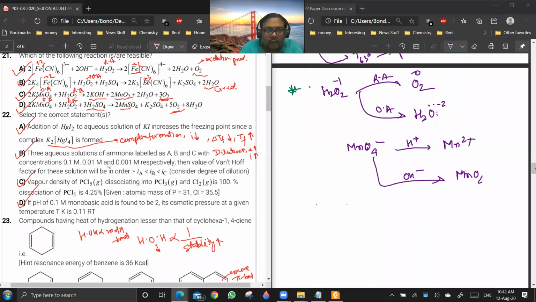Now, obviously, if you are writing it in a neutral format, you have to add anions to the cation part. The anions will be coming from H2SO4 only, so you will be getting MnSO4. And since K+ is also there, this SO4 has to be combined with K+ to give K2SO4. Are you getting the point?